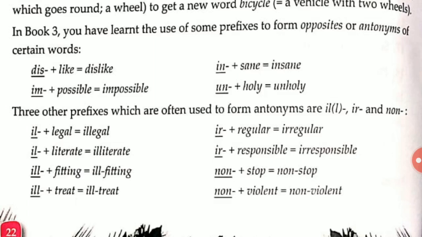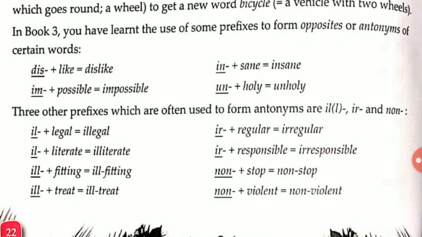Three other prefixes which are often used to form antonyms are il, ir, and im. These are used to form antonyms, meaning opposites. Like legal: when we talk about illegal, the whole meaning changes, and it becomes the opposite of legal.